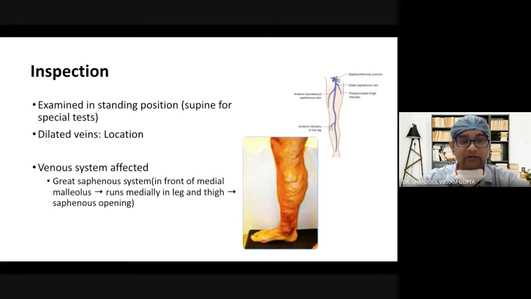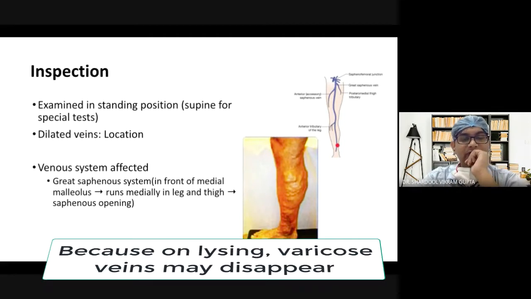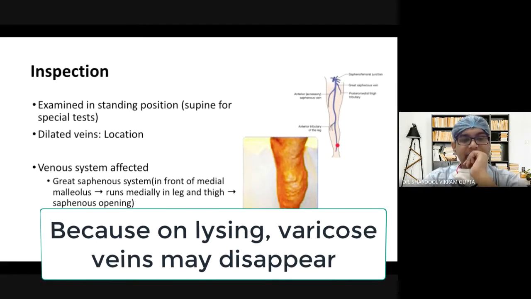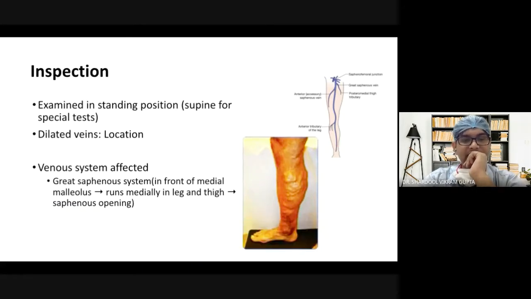A varicose vein should always be examined in the standing position. There are certain tests which are done in the supine position, and you must note the location of the dilated veins. Where are they located? See whether the dilated system is the great saphenous system or the short saphenous system.